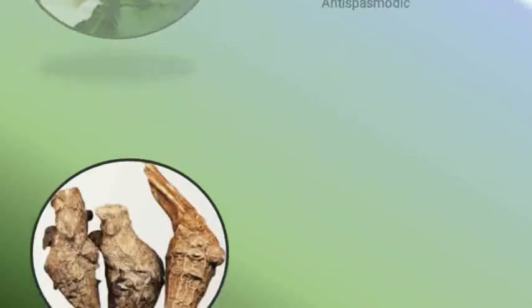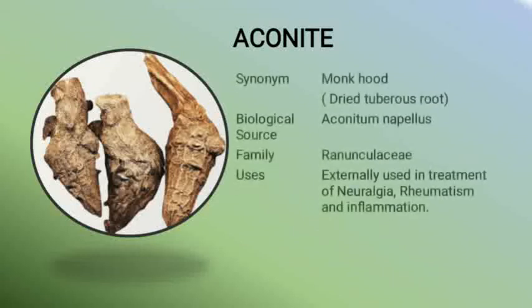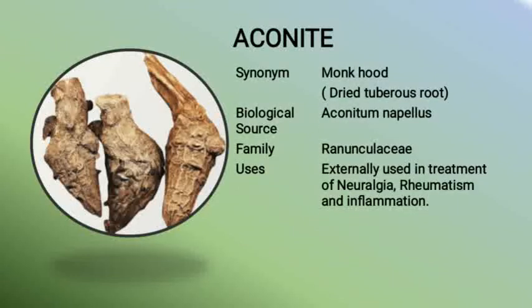Moving to the next drug acting on CNS. So yes students, can you identify this? This is the image of aconite. Its synonym is monkshood, and it is dried tuberous roots of Aconitum napellus. Its family is Ranunculaceae. It is externally used in treatment of neuralgia, rheumatism as well as inflammation.